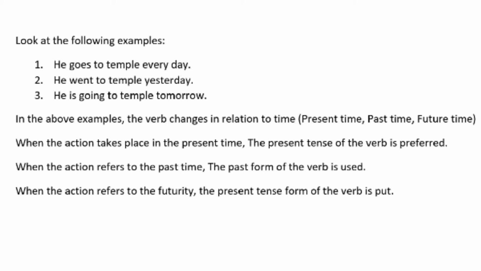In the above examples, the verb changes in relation to time. In the sentence number 1, when the action takes place in the present time, the present tense of the verb is preferred. In the sentence number 2, when the action refers to the past time, the past form of the verb is used. In the sentence number 3, when the action refers to the futurity, the present tense form of the verb is put.